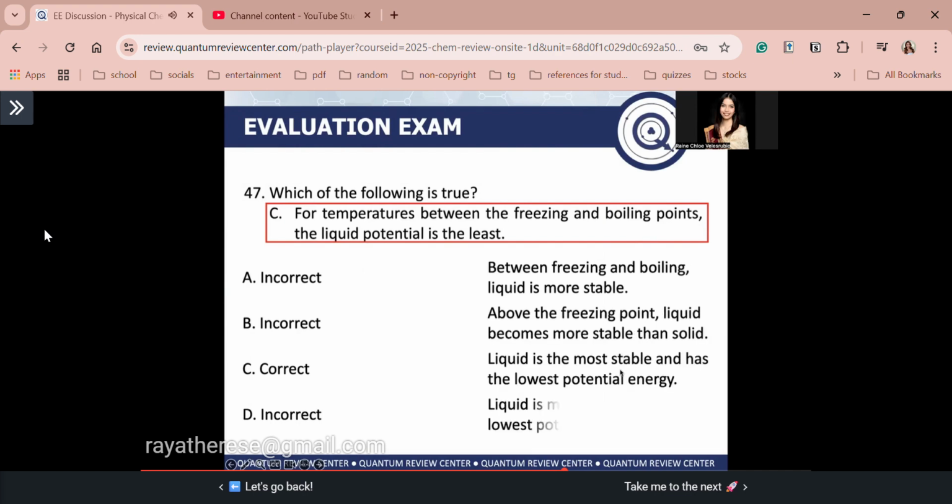So again, these are the reasons, guys. Take note. Again, for letter C, guys, between the freezing and boiling points, liquid is the most stable and has the lowest potential energy. So guys, kung makalimutan nyo man, tandaan nyo lang ang heating curve of water. This dapat memorize yan, ha? Again, dapat memorize ang heating curve of water.